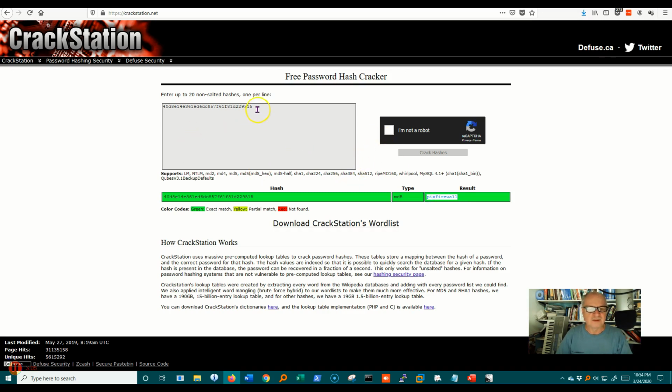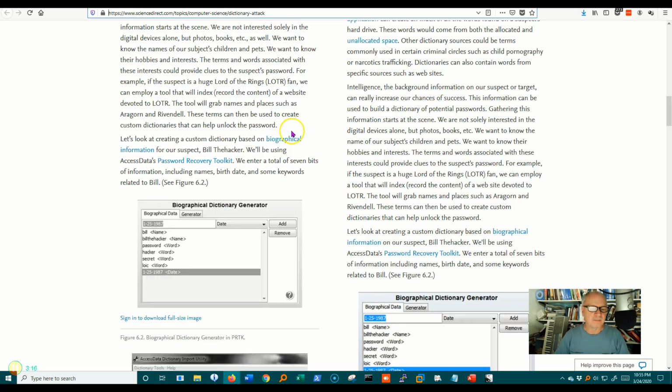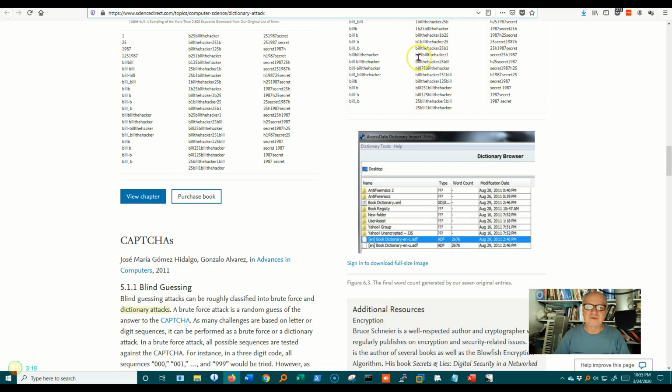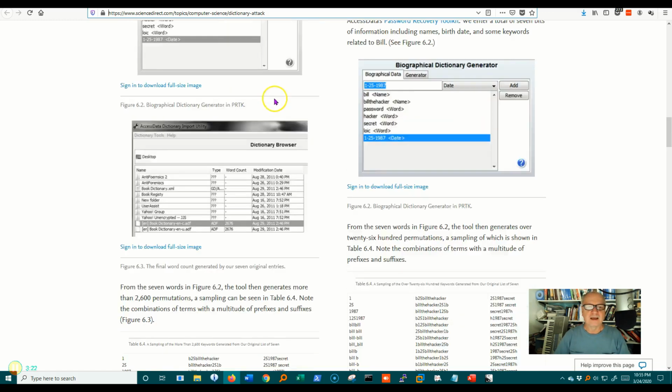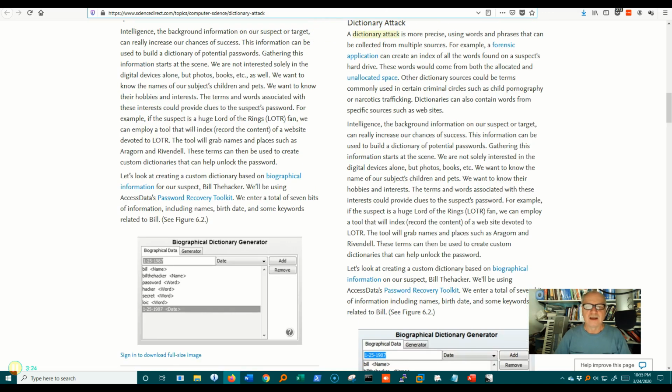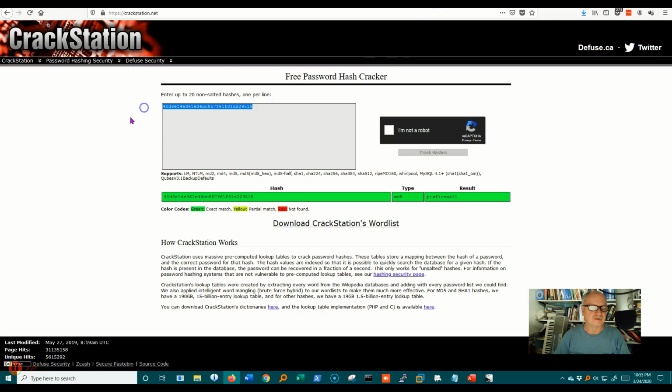Well, how in the world is it doing that? If this is not an encryption, if there's no formula to decrypt it, well, all they're doing is taking dictionary words like we saw back here, just a ton of different possible words, and creating the hash for those words, and then putting those in a big database. And so this is just a lookup in that database. So you notice it says non-salted hashes. That's something that we're not really going to get into deeply here, but sometimes systems will salt hashes. In other words, change them a little bit so that these kinds of attacks won't work very well.